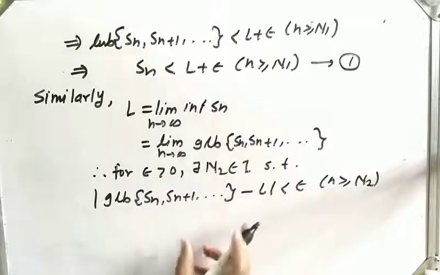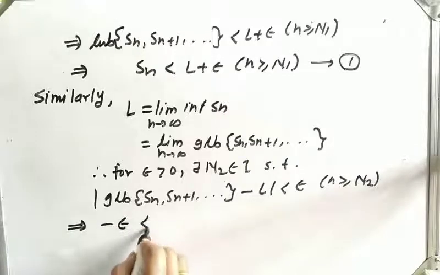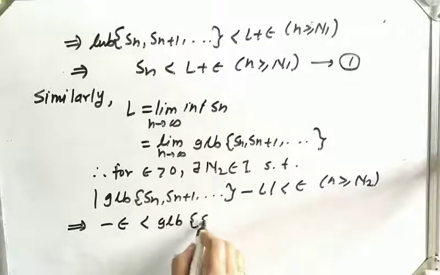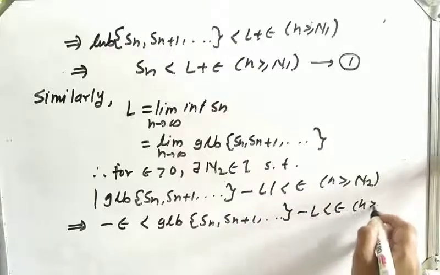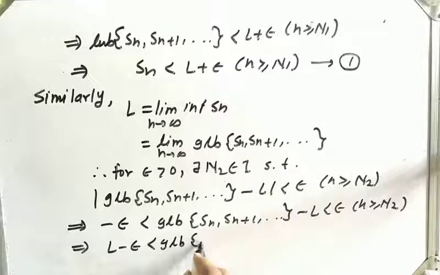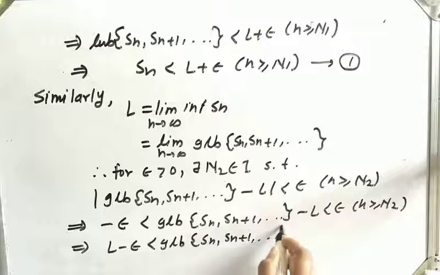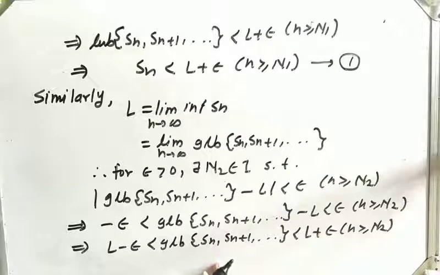Okay, so let us cancel this modulus sign. So this implies minus epsilon less than greatest lower bound of Sn plus 1 dot minus L less than epsilon for n greater equal N2. Let us add this L throughout, so L minus epsilon less than greatest lower bound of Sn plus 1 less than L plus epsilon for n greater equal N2. Now from this, we can consider only this part in the next step.